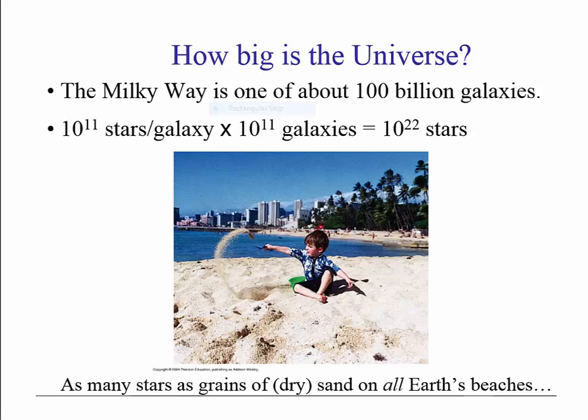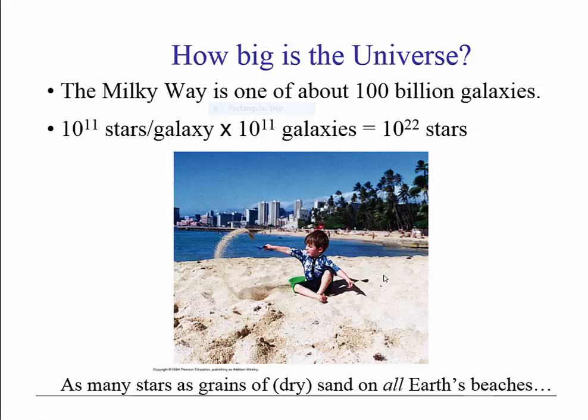So how many stars are there in the universe that we can comprehend? About 10^22. How big a number is that? Well, you can figure it out. It may be easier to count the number of grains of sand on all our beaches than to count the number of stars in the universe.